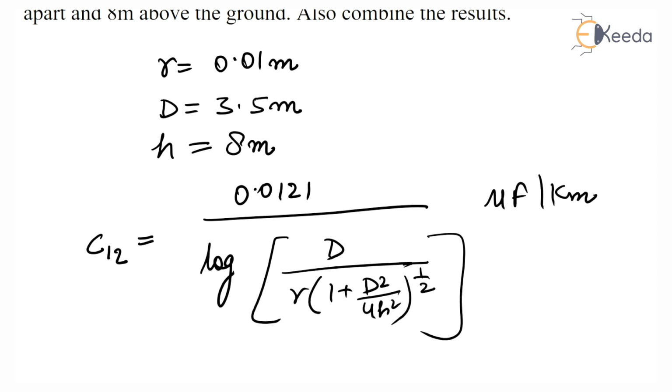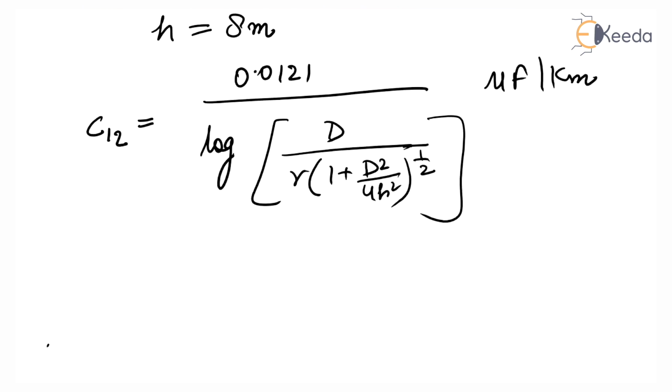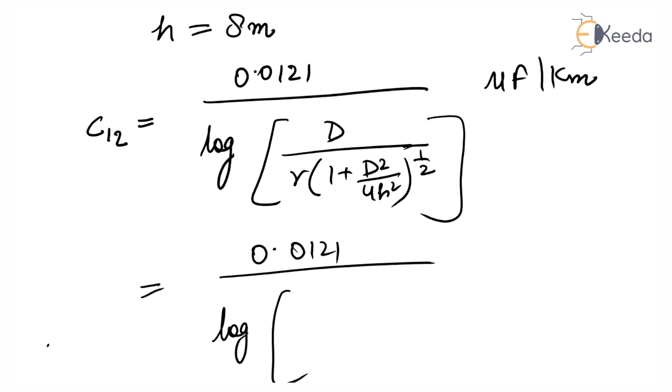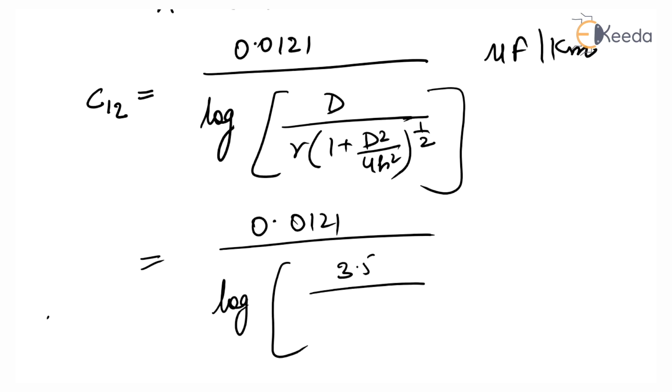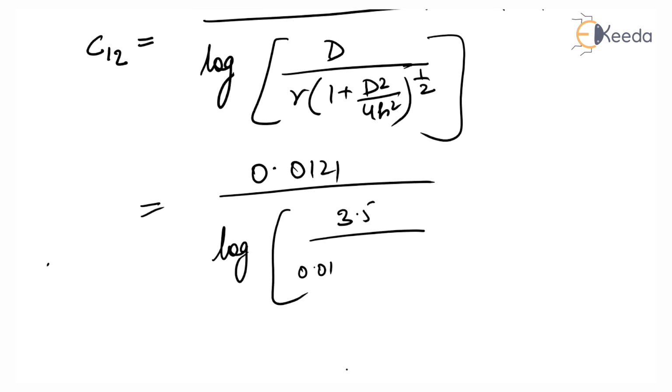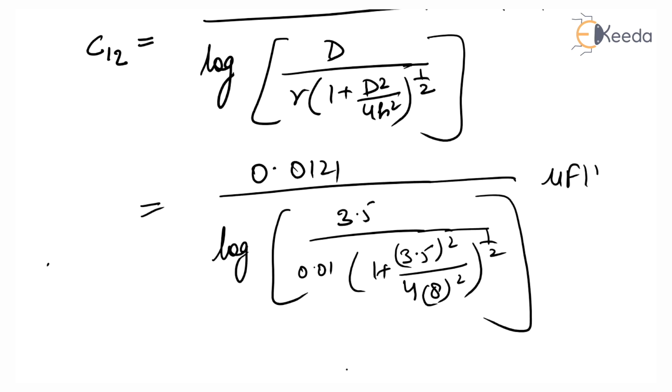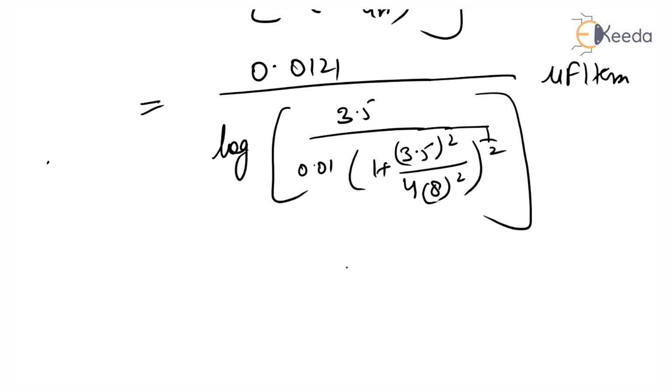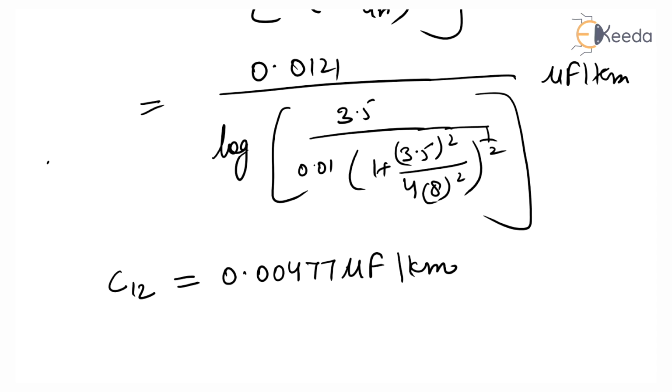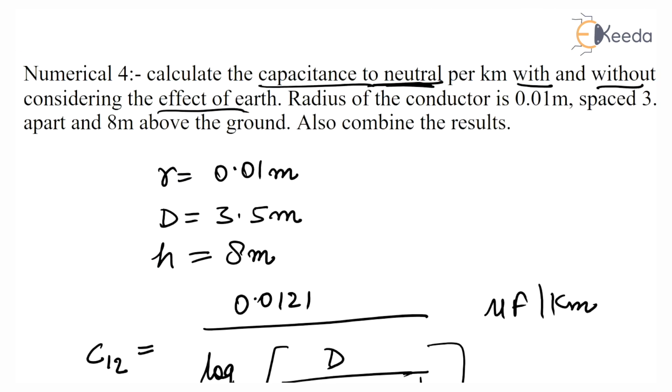microfarad per kilometer. Now put the value of d, which is 3.5, so this is equal to 0.0121 upon log of d equals 3.5, r equals 0.01, into (1 plus 3.5 whole square upon 4 into 8 square) to the power 1 by 2 microfarad per kilometer. So this is equal to 0.00477 microfarad per kilometer. But we want capacitance to neutral.